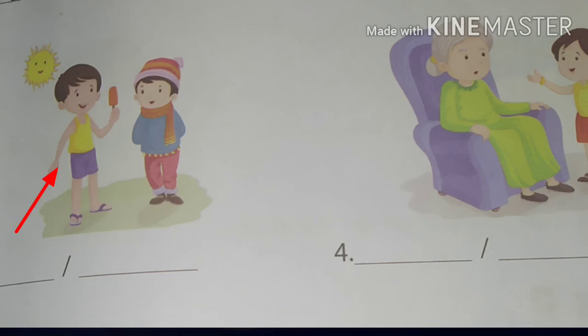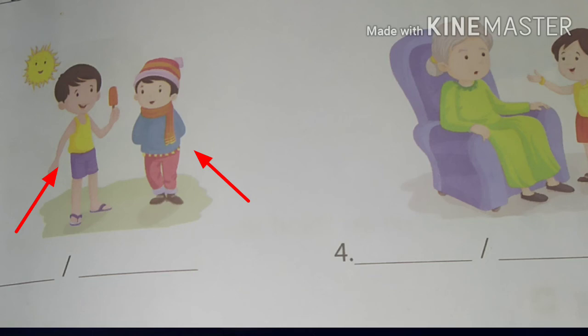See the third question. Two boys are standing. First boy is having ice cream and second boy is wearing a sweater. So what do you understand? First boy is eating ice cream because it is too hot. And second boy is wearing a sweater. What is the reason?